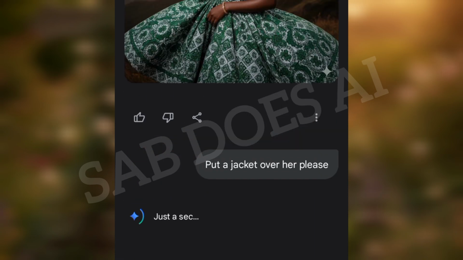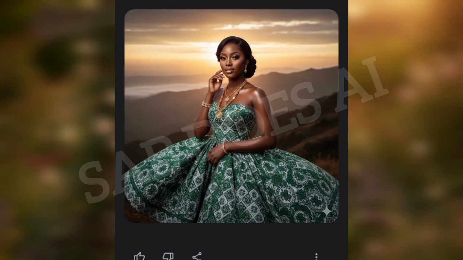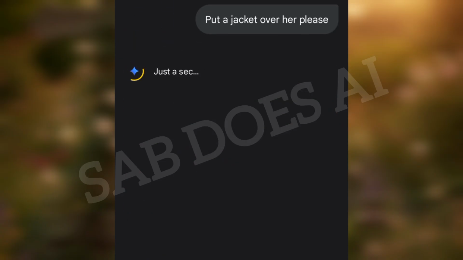Like I say, you don't need to download the image and import it into Gemini again. It already understands what you're talking about. So guess what? All I did was say, put a jacket over her, and it did.